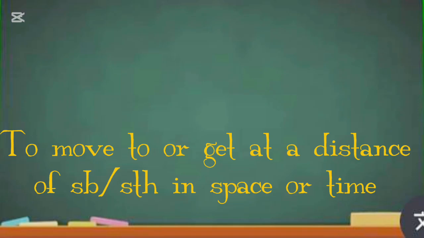The next one is away. Away means to move to or get at a distance from somebody or something in space or time. For instance, if somebody is standing with you and that person moves a bit from you, that person has moved away from you.